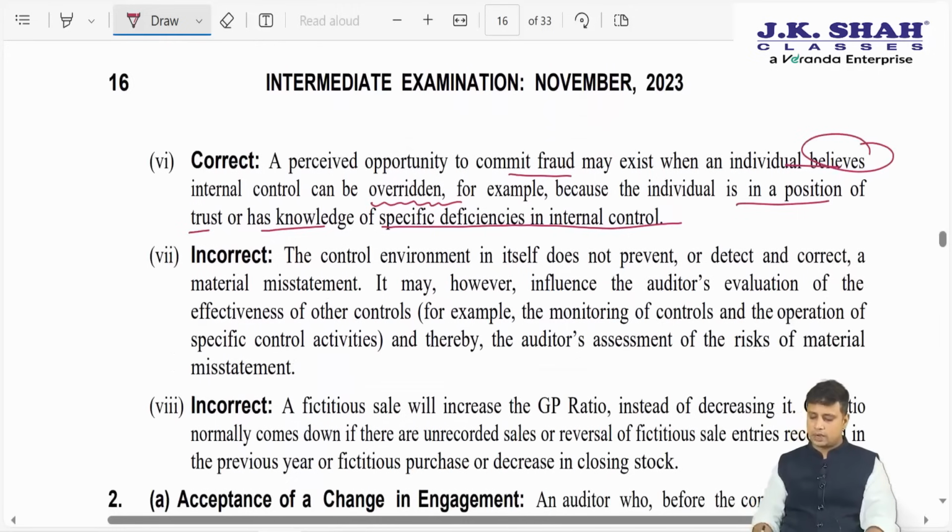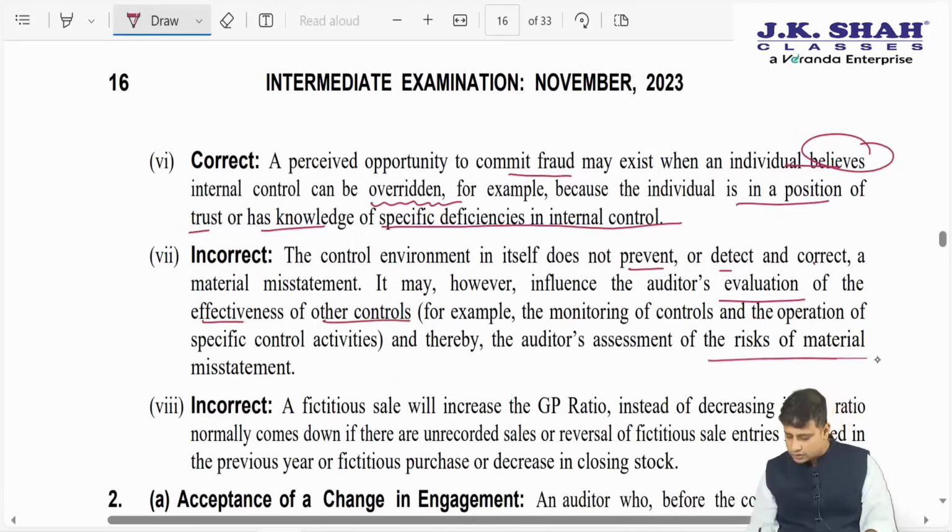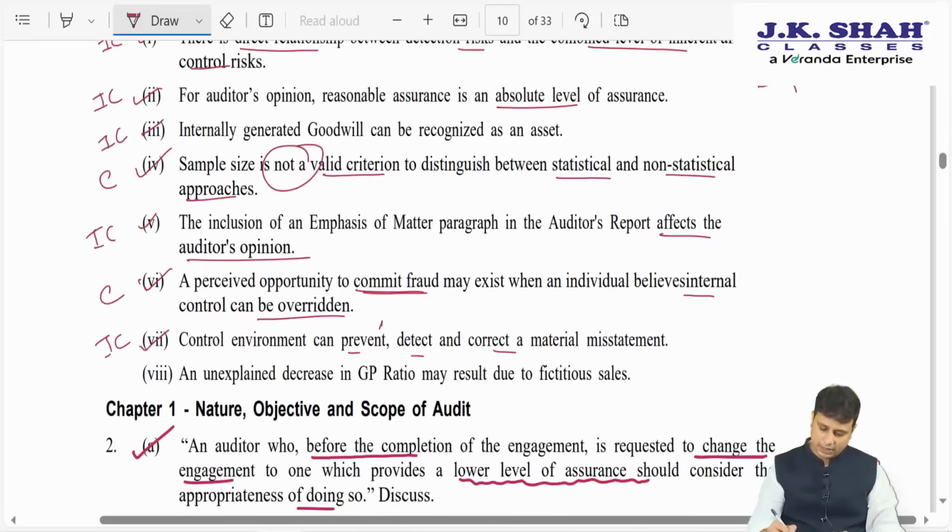The control environment itself does not prevent, detect or correct misstatement. It may however influence the auditor's evaluation of the effectiveness of other controls and thereby the auditor's assessment of risk of material misstatement. So, based on the control environment we can predict what will be the ROMM and hence the NTE. Hence again the answer is incorrect.